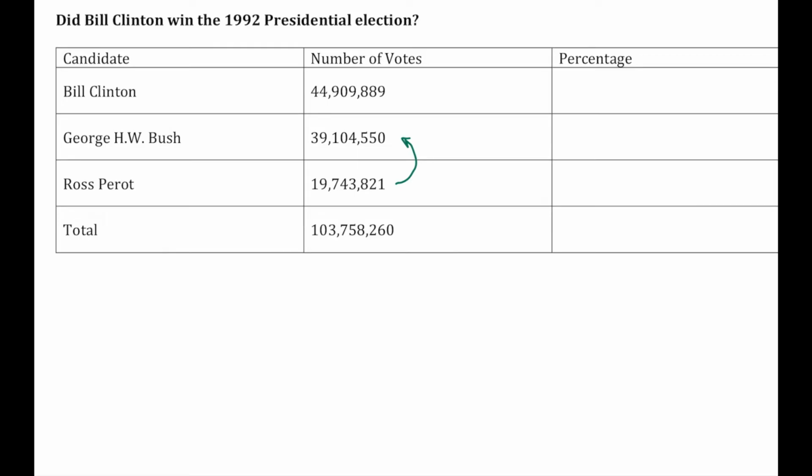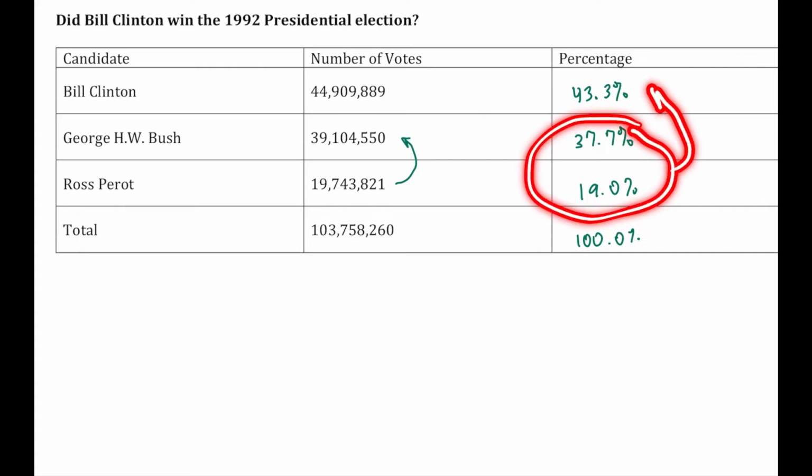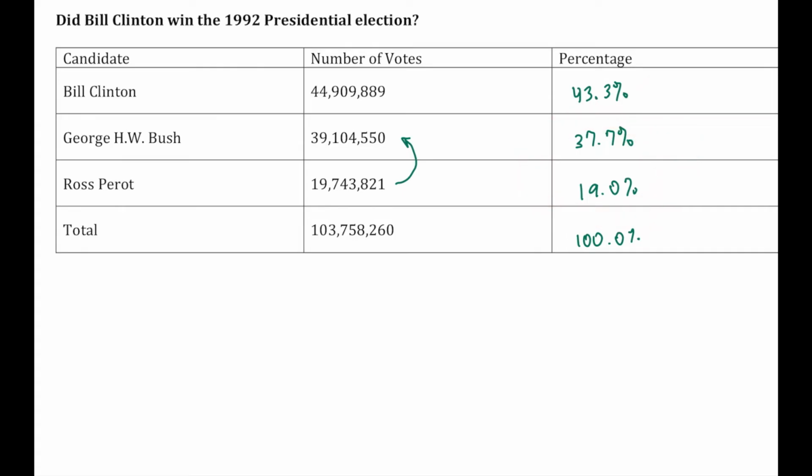Well, let's look at the percentage here. Bill Clinton had 43.3% of the vote. Bush had 37.7% of the vote. And Perot actually had a remarkable 19% of the vote, giving us, there's our 100%. So no candidate actually had majority. And if we think about it this way, Clinton had support of 43% of the country. That means almost 57% was against the winner. But that's how our country works. That's how the vote works.